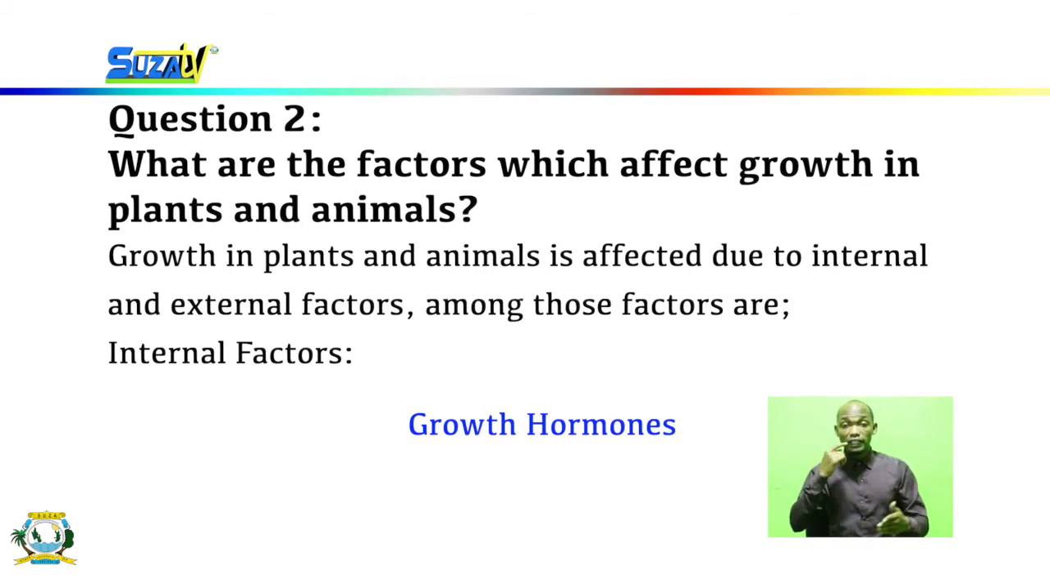organism. For instance, in animals, too much production of growth hormones can cause gigantism, whereby the person or the organism grows to a height which is taller than normal. Or if there is a very low amount, then cretinism or dwarfism occurs, in which the organism's height is shorter than the average height of the other organisms.